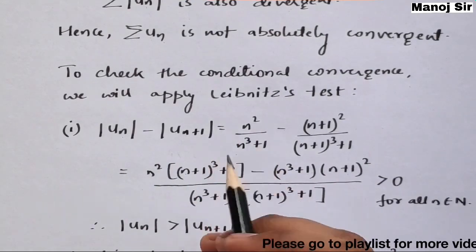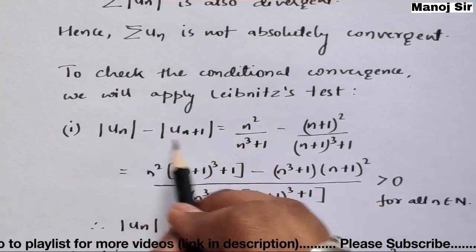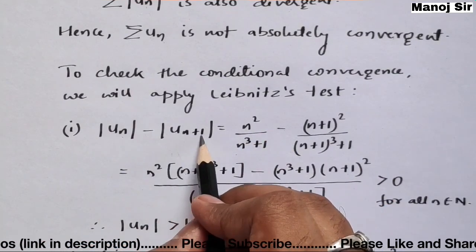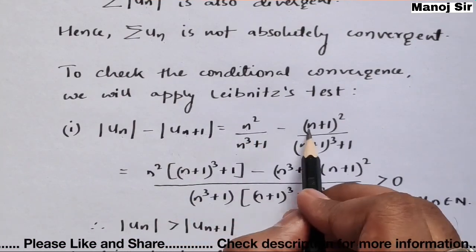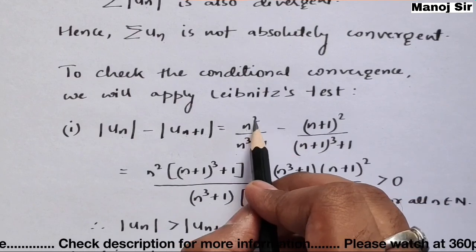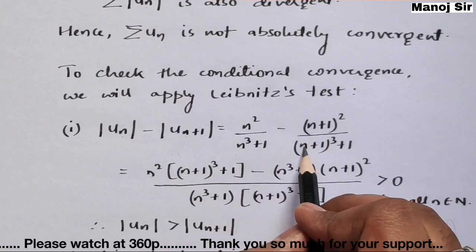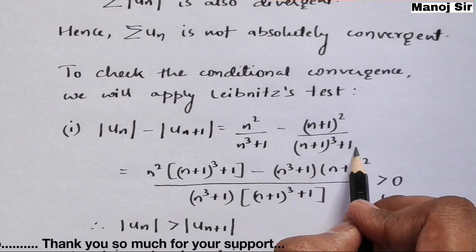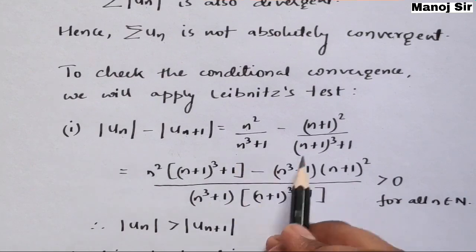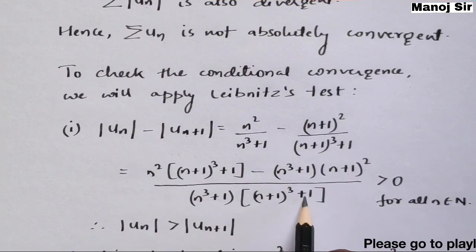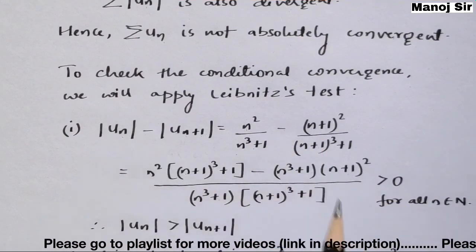Okay, so what is mod of un? That is n square upon n cube plus 1 minus mod of un plus 1. In place of n, simply write n plus 1. So this is n square, here it will be (n plus 1) whole square. Here we have n cube plus 1, so here we have (n plus 1) whole cube plus 1. Now simply take the LCM, that is (n plus 1)(n cube plus 1) into (n plus 1) whole cube plus 1. Now this into this minus this into this in the numerator part.